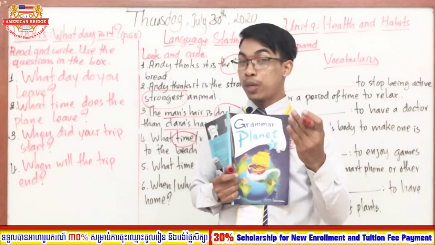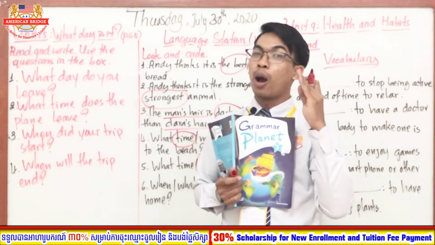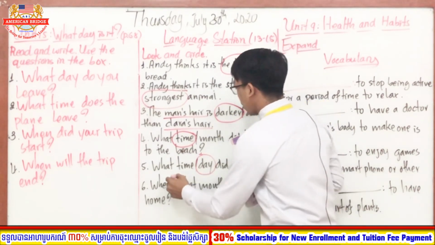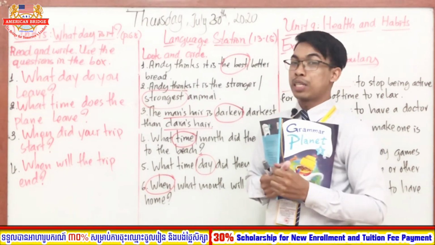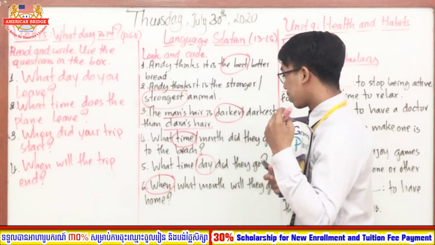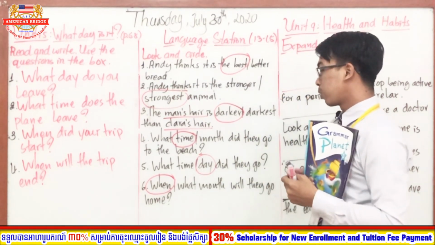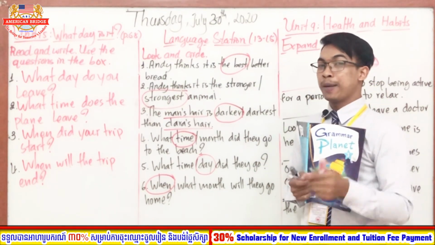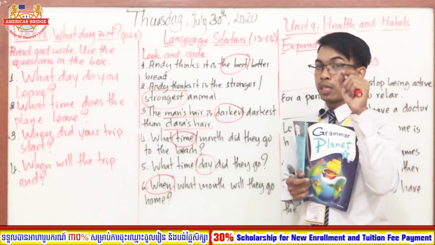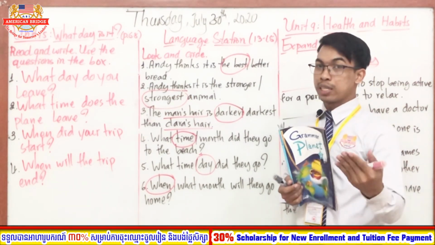Which one is the correct answer, everyone? Of course, it is about when. It is about the general time. So when will they go home? Do not choose what month will they go home, because we add month with the date. So it is about the general time.